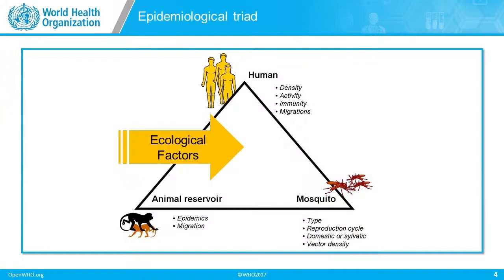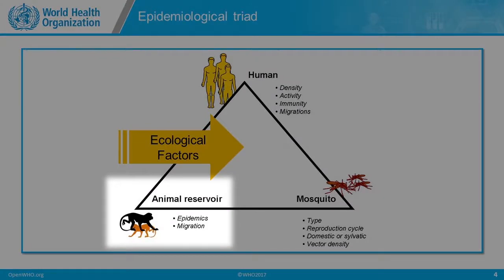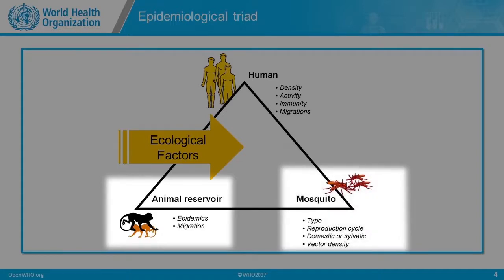This is the epidemiological triad of Zika virus. On one apex of the triangle, you will see the animal reservoir, where Zika virus could cause epidemics, and there could be migration of non-human primates into different areas where humans may be inhabiting. We also have the mosquito that contributes to the transmission of Zika virus. Several factors that play a role in transmission are the type of mosquito, how they reproduce, the domestic or sylvatic cycles that they may have, and also the vector density of the mosquito that transmits Zika virus, in this case Aedes aegypti and Aedes albopictus.